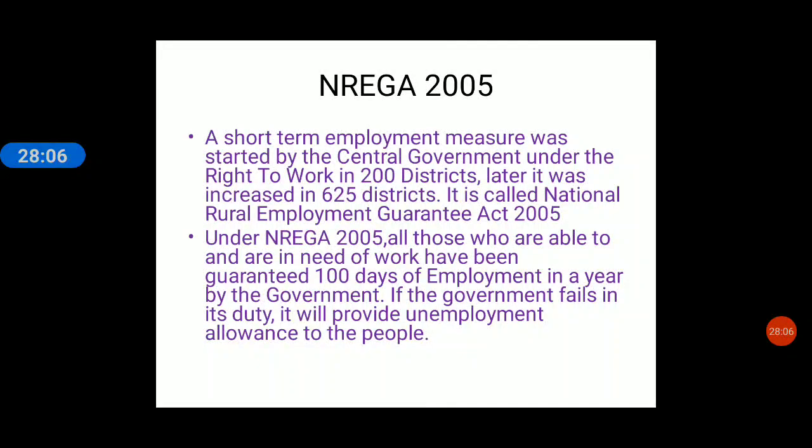It was started in 200 districts. Later, this NREGA was extended to 625 districts of India. It is called National Rural Employment Guarantee Act 2005.